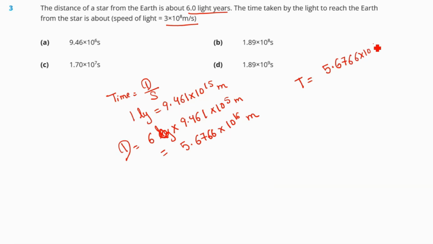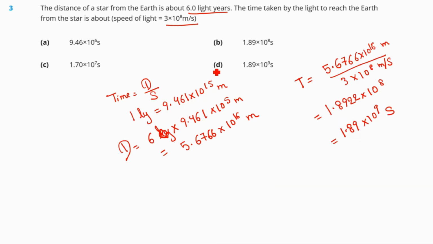5.6766 into 10 to the power 16 divided by 3 into 10 to the power 8 meter per second. This is meter. Okay, so our answer should come around 1.8922 into 10 to the power 8. So in 1.89 into 10 to the power 9 seconds. So our correct answer is option number D. Oh, sorry, this will be 8. So our correct answer is option number B.